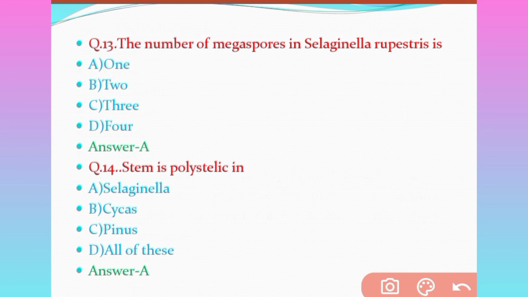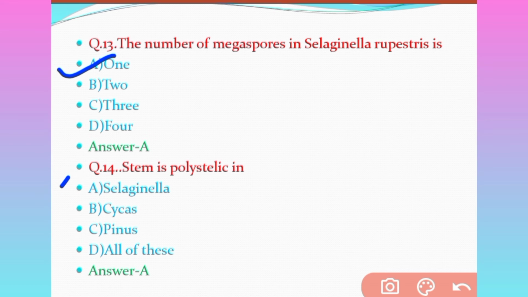Question number 13. The number of megaspores in Selaginella rupestris is option A 1, option B 2, option C 3, option D 4. Which will be the correct answer? The correct answer will be option A, that is 1.